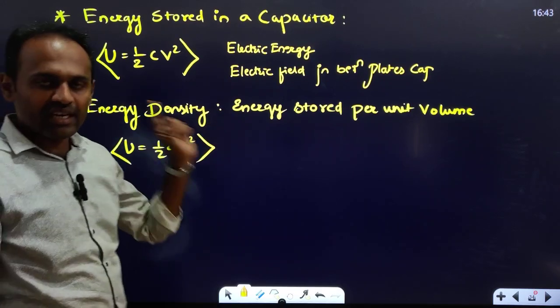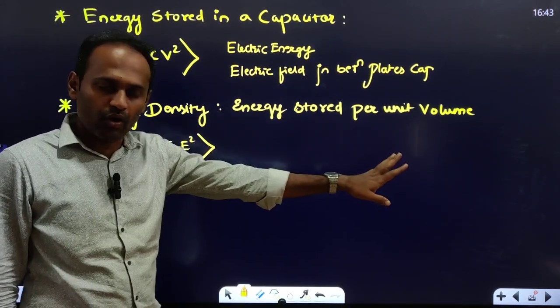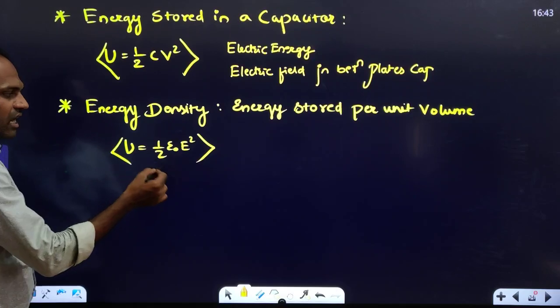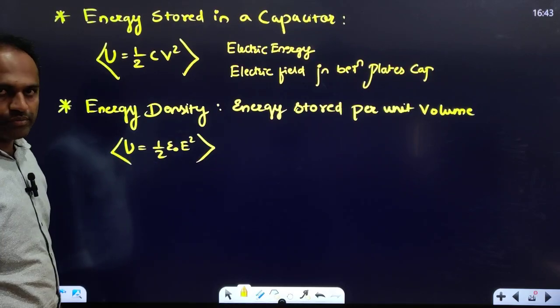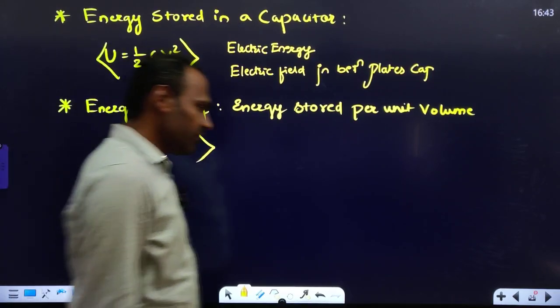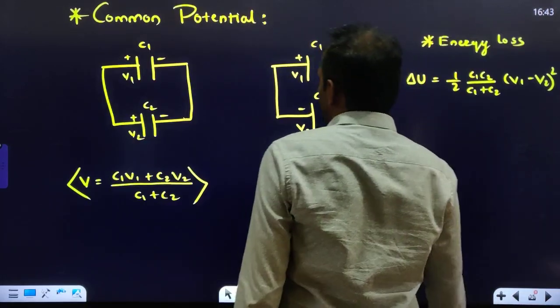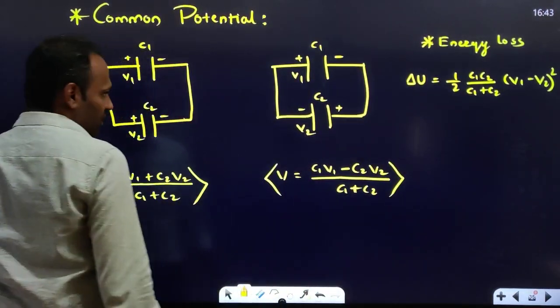Energy density. Energy density means it is energy stored per unit volume. And the formula for energy density is half epsilon naught E square. Right? So remember the formulas. Okay, let us go to the next concept, common potential.